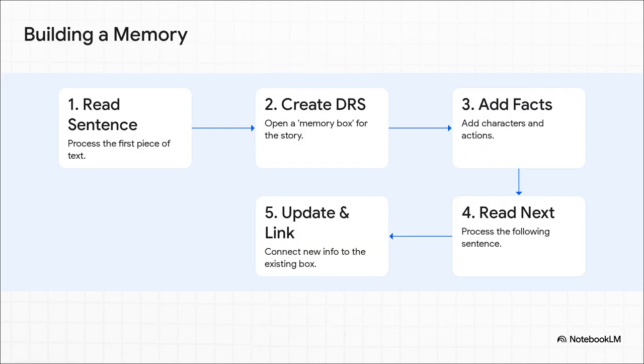So here's how it works. Picture the AI creating a little memory box for our story. It reads sentence 1, a dog chased a cat, and it puts a dog, a cat, and the fact that they're chasing into the box. Then sentence 2 comes along. It climbed a tree. The AI looks inside its box, sees the cat, and correctly links this new action, climbing a tree, to it. This little memory box is just constantly being updated as the story goes on.